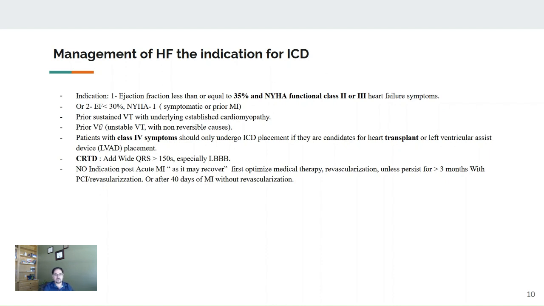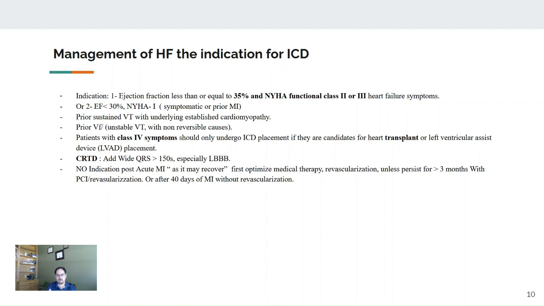Also, there are other indications, of course, for the ICD. In general, if there is sustained VTach, recurrent, or VFib, or even a patient with class 4 heart failure, the only indication, and you will have this question, at least one question about advanced heart failure.